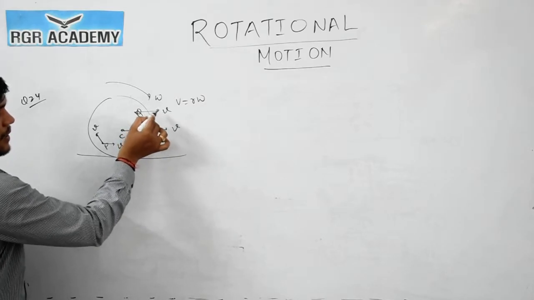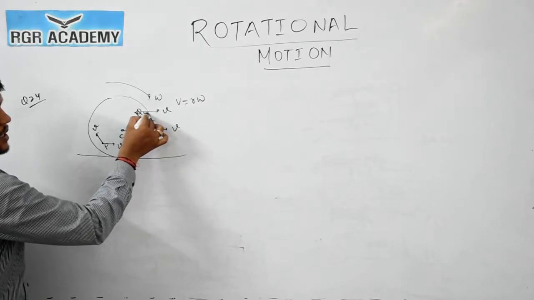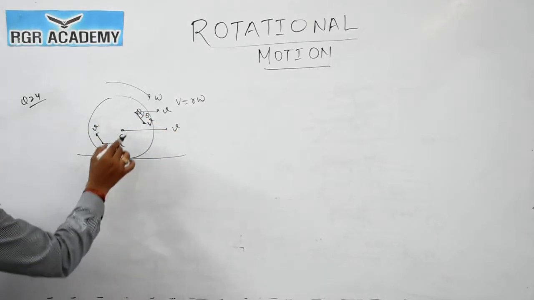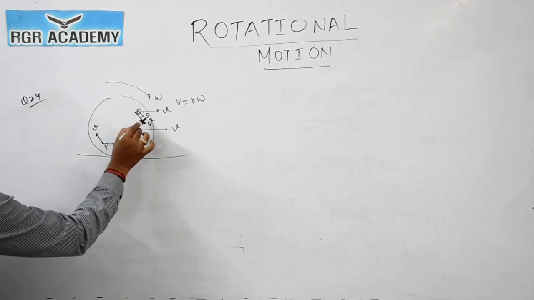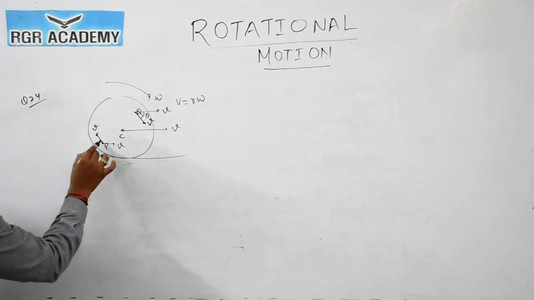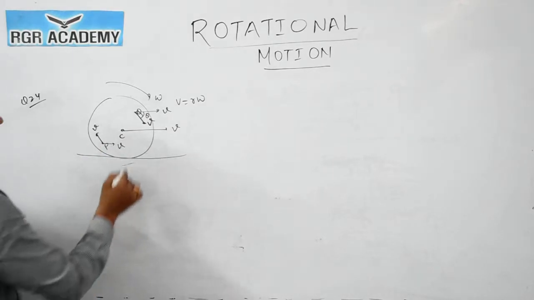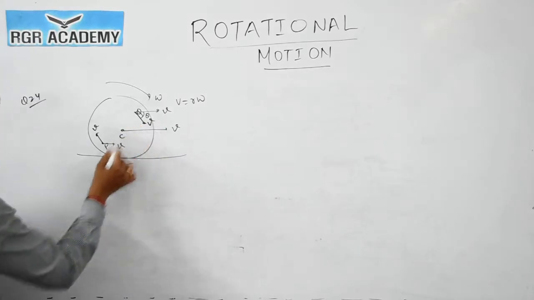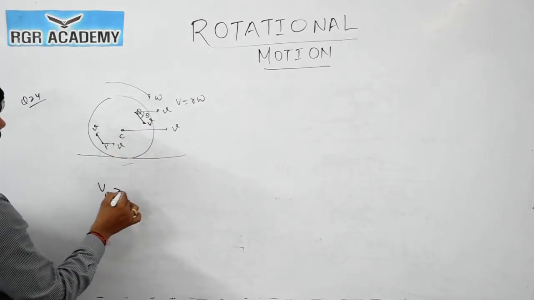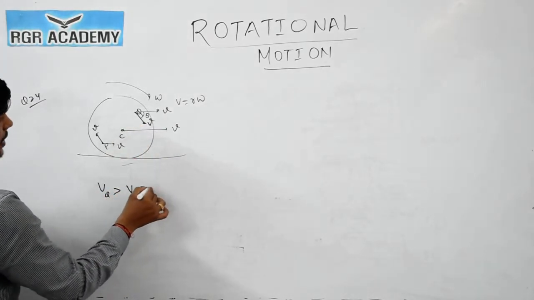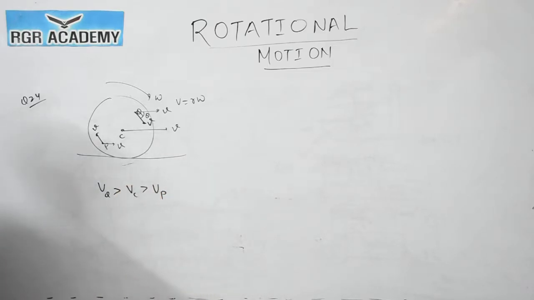The resultant will be the square root of V square plus V square, and this angle will be theta. Here cos theta will be positive because theta is less than 90. Here cos theta will be negative because theta is greater than 90. So we can say that the velocity of the point Q will be greater than the velocity of the point C, greater than the velocity of the point P. So which option will be correct? Option number 2 will be correct.